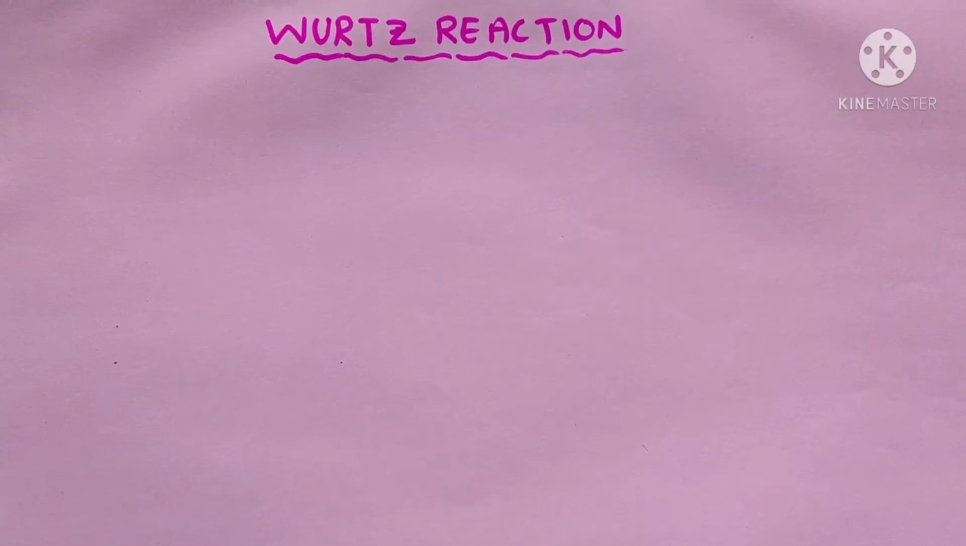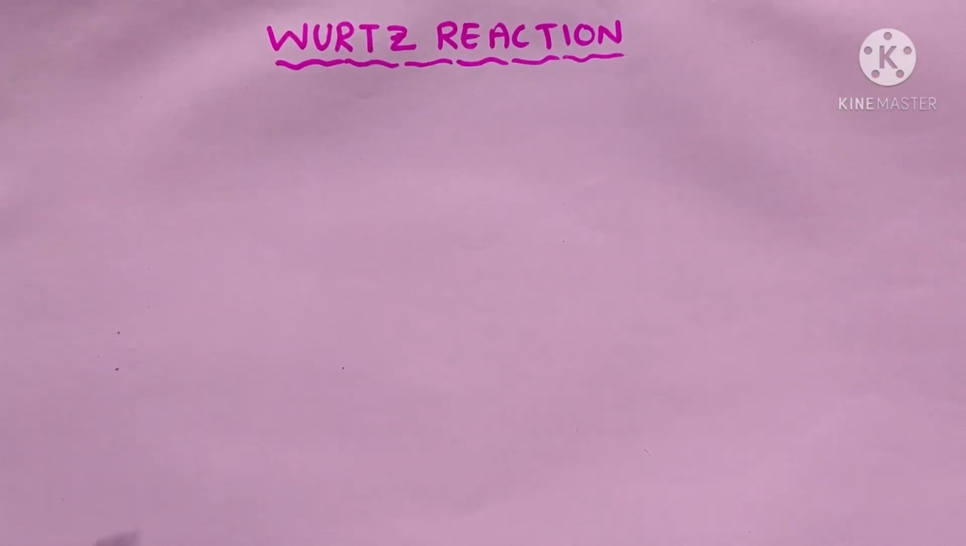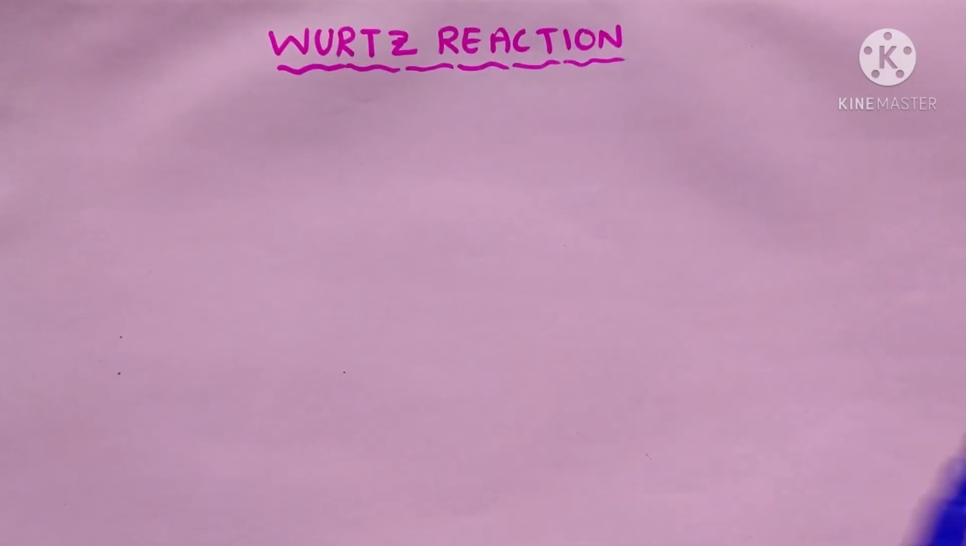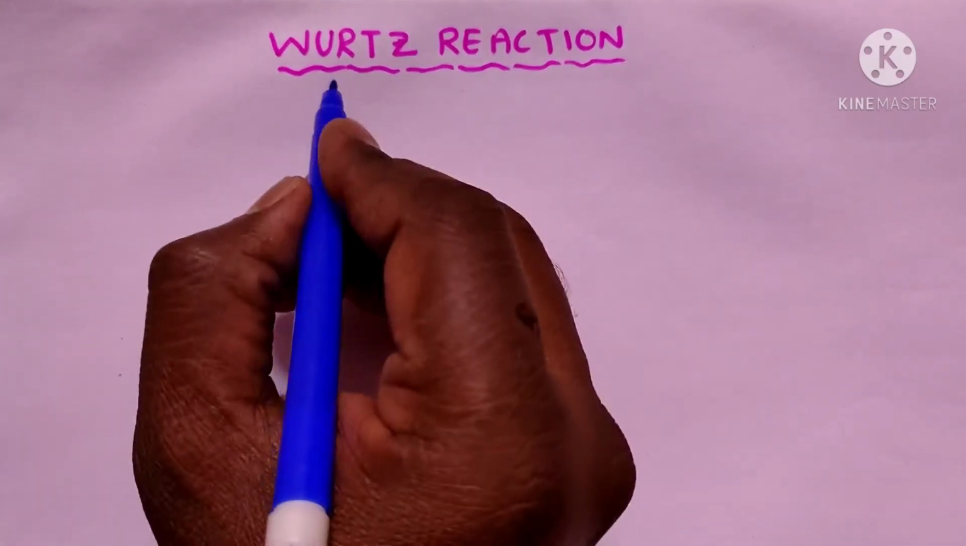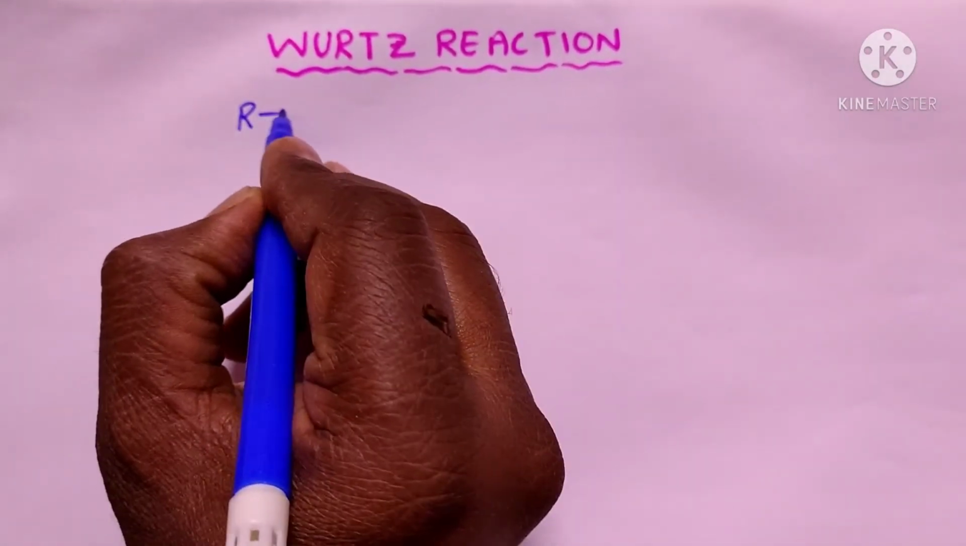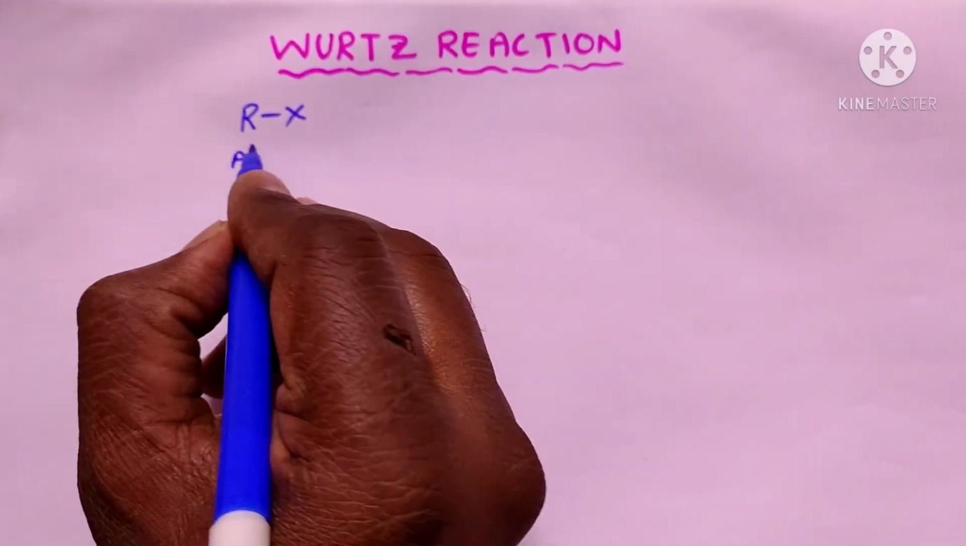Hello my dear students, in this video now we are going to study about the Wurtz reaction. Wurtz reaction is a very simple reaction and it is used to prepare the alkanes. In a Wurtz reaction we make use of the alkyl halides.